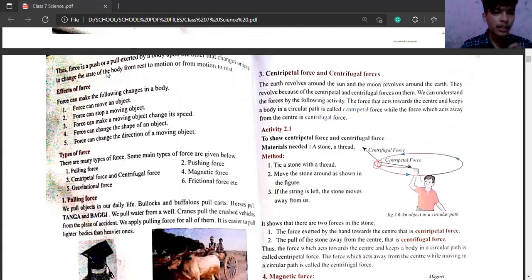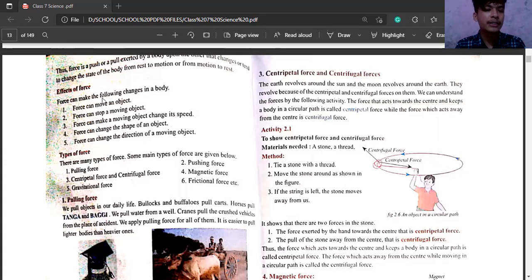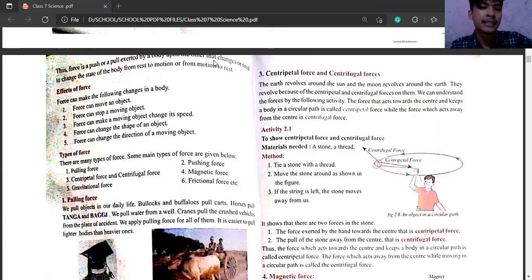Now you have the definition of force. Force is a push or pull exerted by a body upon the other that changes or tends to change the state of the body from rest to motion or from motion to rest. Or we can tell it in short also.